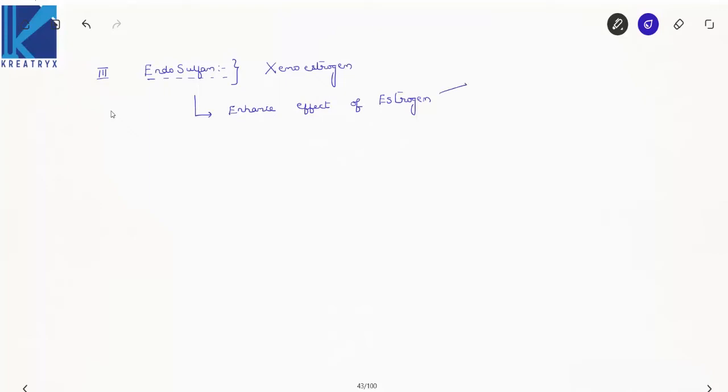Due to this, reproductive and developmental changes are disrupted. So I'm writing only the crux points here, right? Disrupts in humans and animals, right?